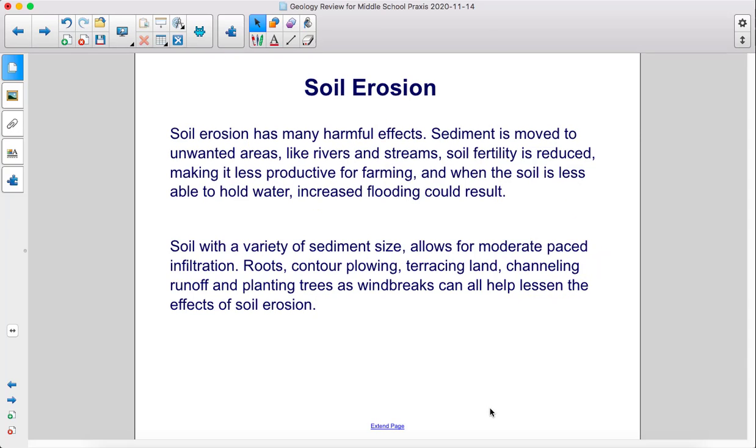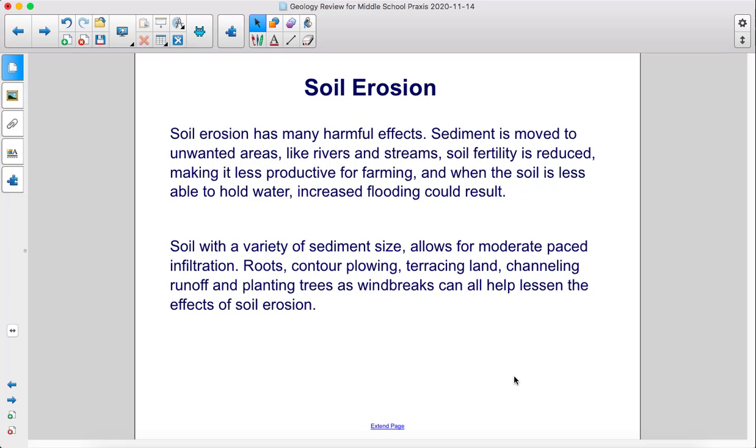Soil erosion has many harmful effects. Sediment is moved to unwanted areas like rivers and streams. Soil fertility is reduced, making it less productive for farming. And when the soil is less able to hold water, increased flooding could result.